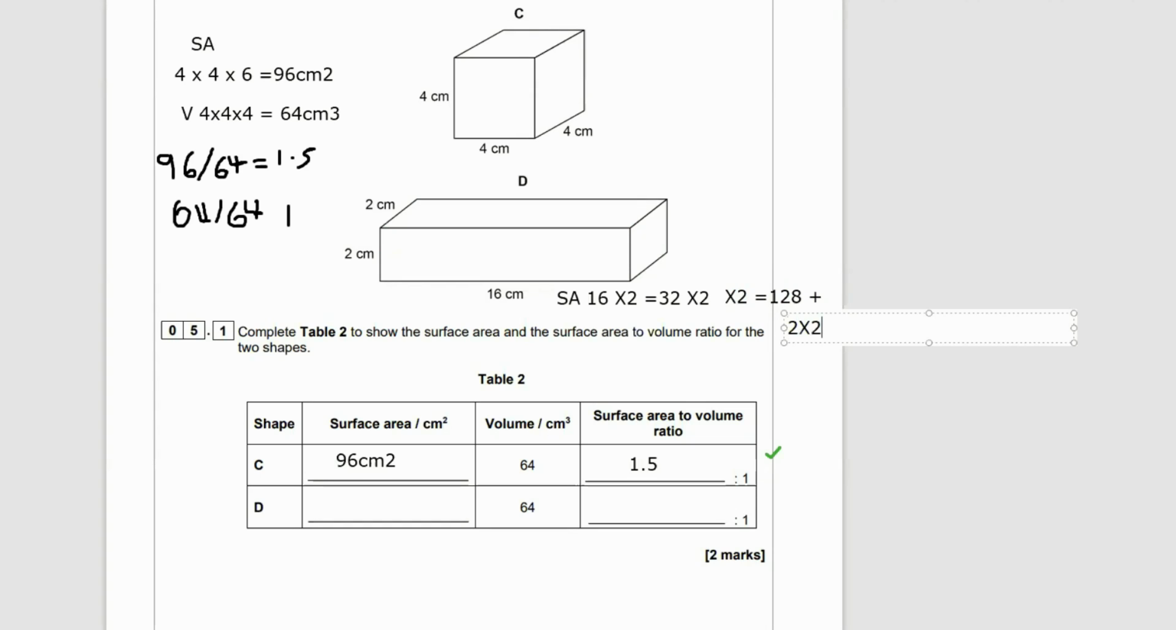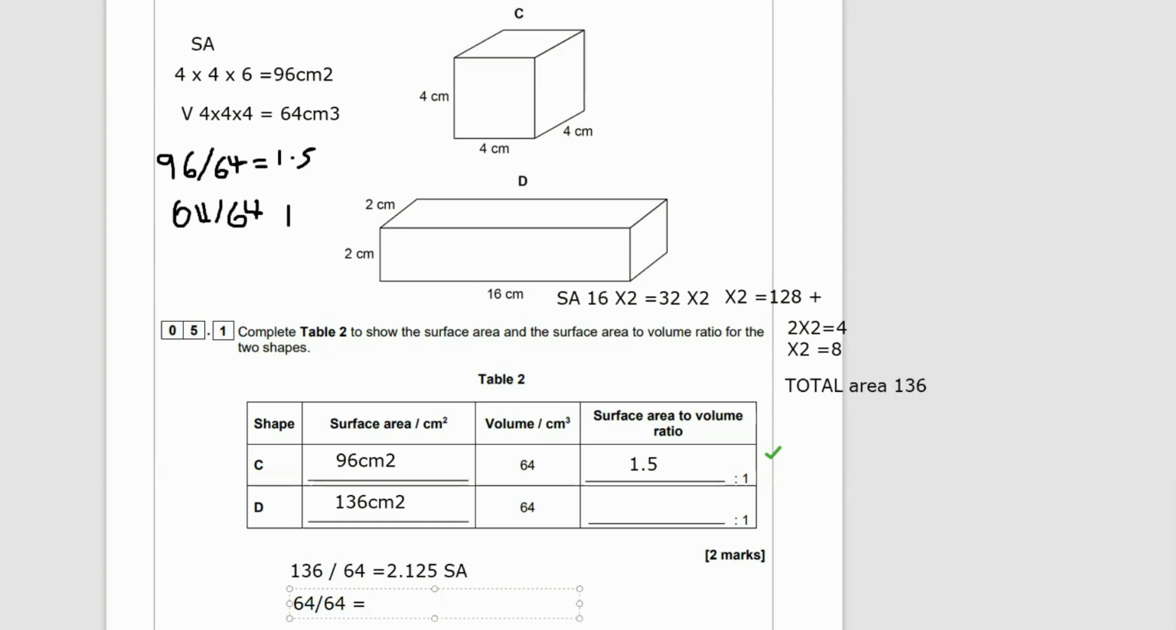And then if you look at the 2 ends, they're 2 times 2, and so we've got 2 of them. So 2 times 2 is 4, and we've got 2 of them, one at each end there. And so when you add up the surface area of D, it is 136. So it has a bigger surface area than C, but let's check its surface area to volume ratio. 136 to 64, and that equals 2.125.